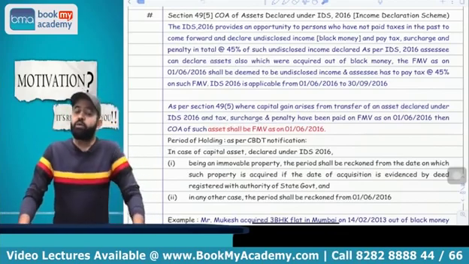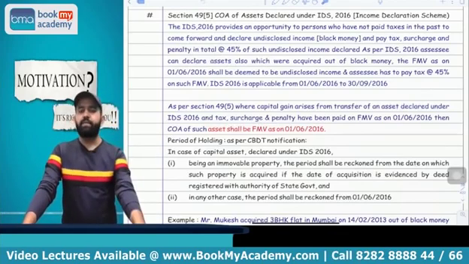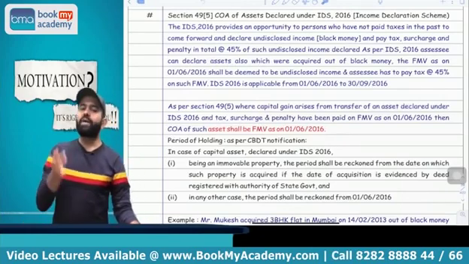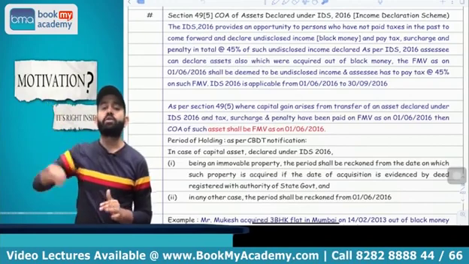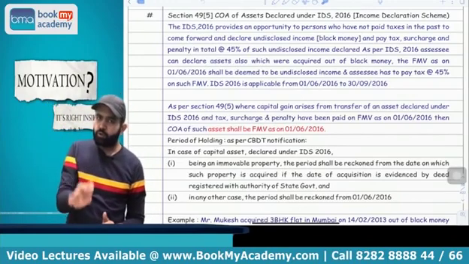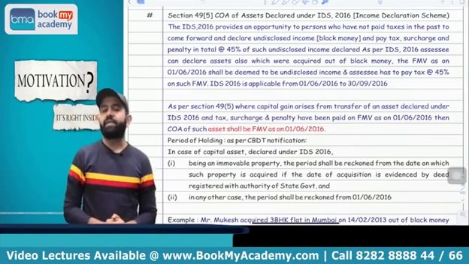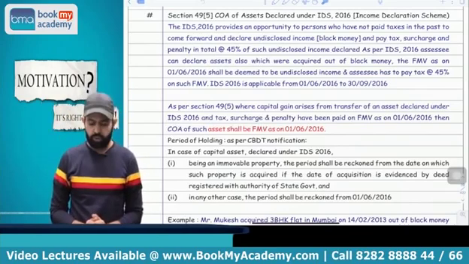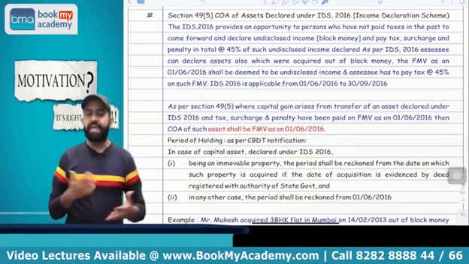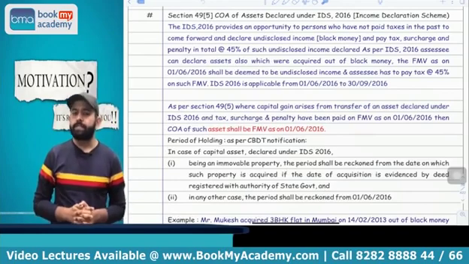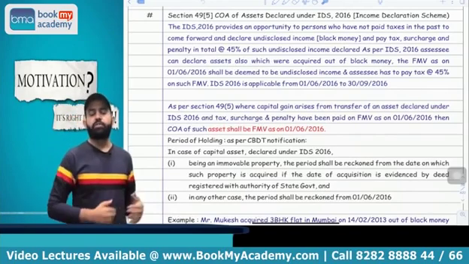Now the question is, in 2020, suppose I am going to sell that flat, then what will be the cost of acquisition? So my cost of acquisition will be the FMV as on 1st June 2016. Means whatever FMV I disclose under the IDS scheme, that FMV will be treated as my cost of acquisition. So that 5 crore will be treated as my cost of acquisition. So as per section 49(5), if any property is declared under the Income Declaration Scheme 2016, then whatever the FMV as on 1st June 2016, that will be treated as your cost of acquisition.